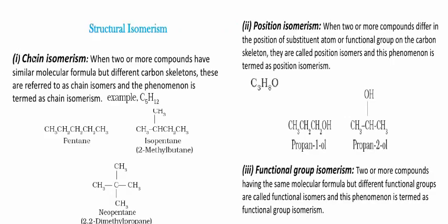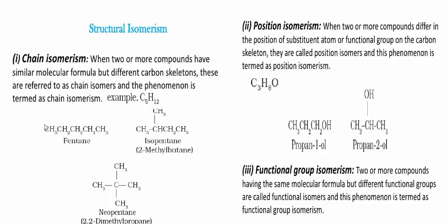Here some examples are given. Observe chain isomerism. When 2 or more compounds have the same molecular formula but differ in the carbon chain, they are called chain isomers. Example: an organic compound with molecular formula C5H12 is pentane.